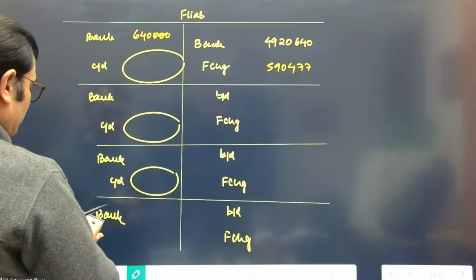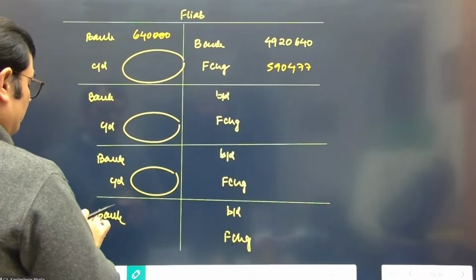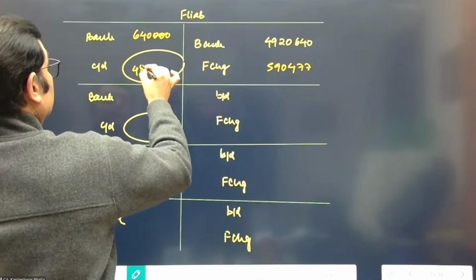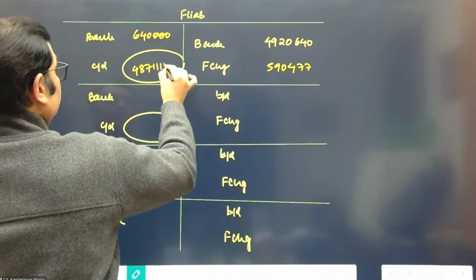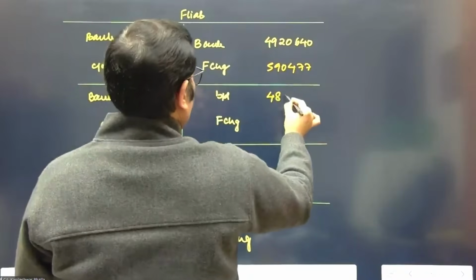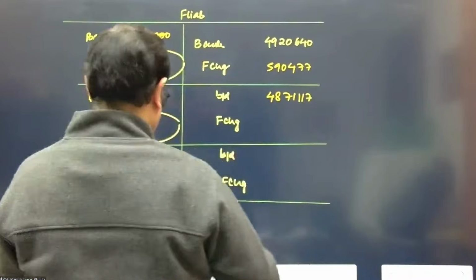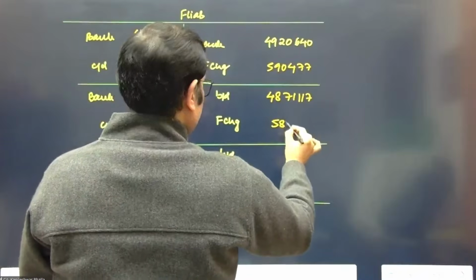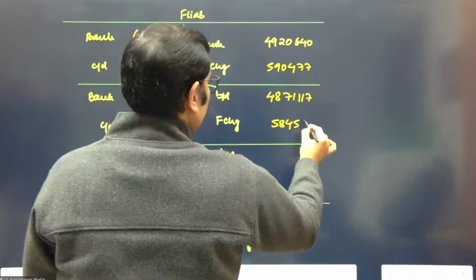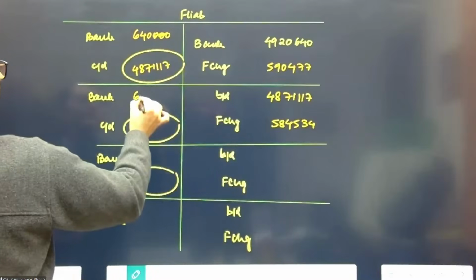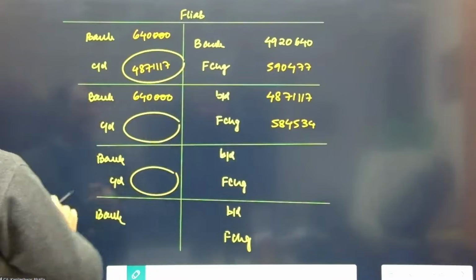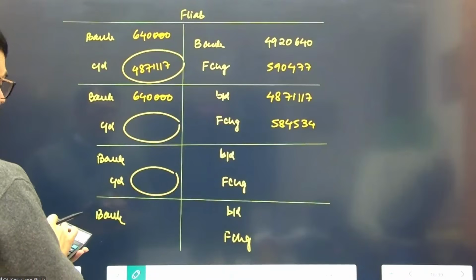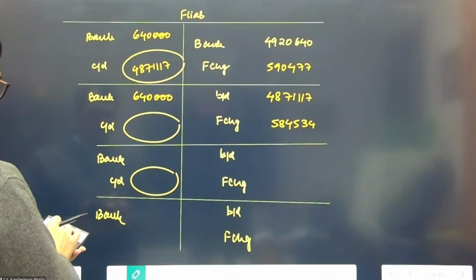So 49, 26, 40, 590, 477, 640. This comes to 48 lakh 71,117. 48 lakh 71,117. This is 12%, 584,534. To make the payment, 6 lakh 40. 48 71,117, 584,534.